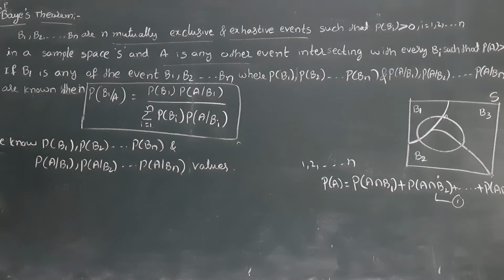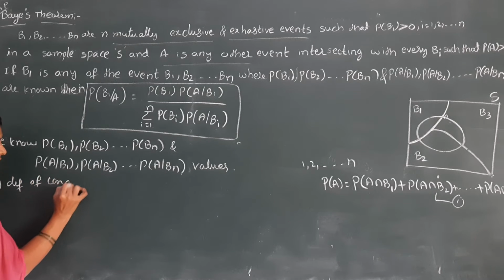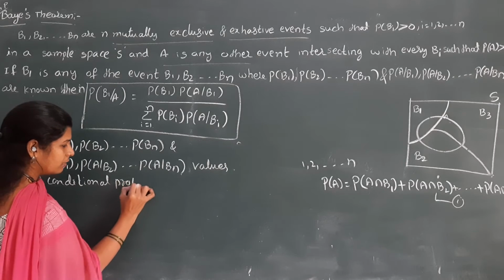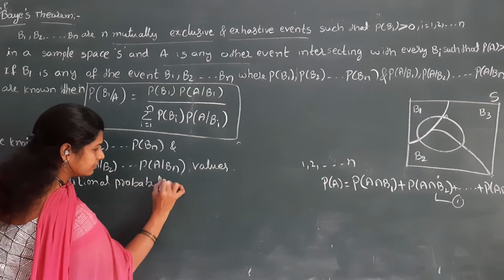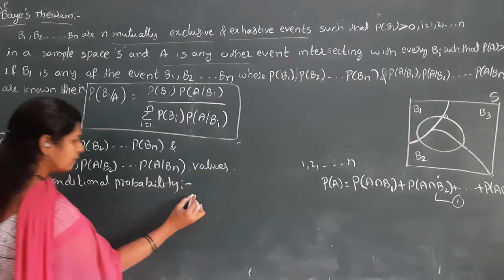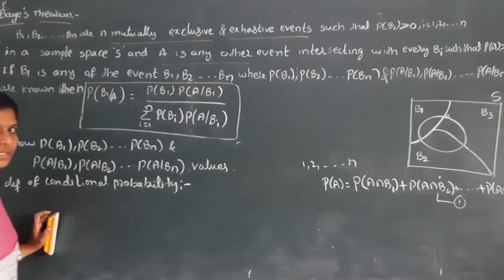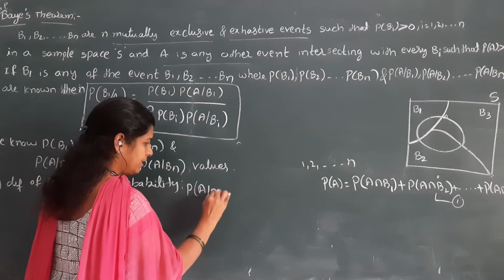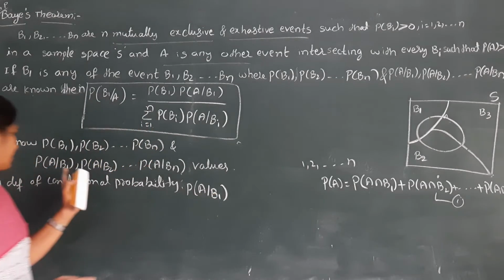Next, by the definition of conditional probability. What is the definition of conditional probability? For example, I am taking the first one.